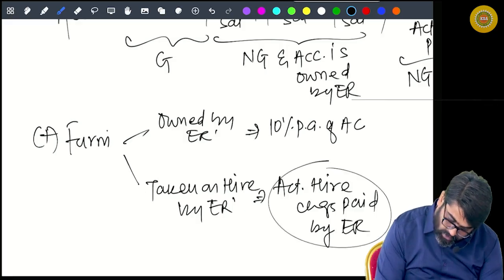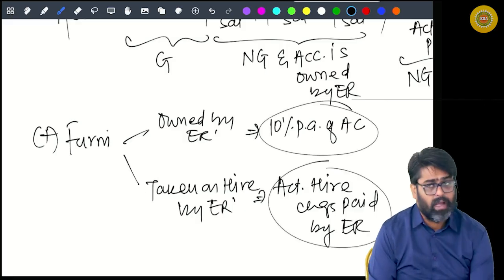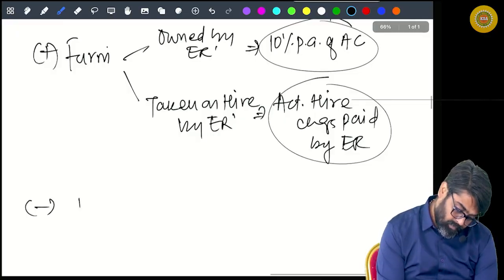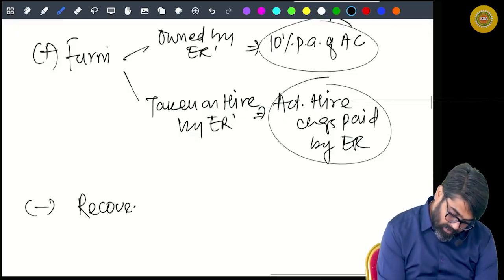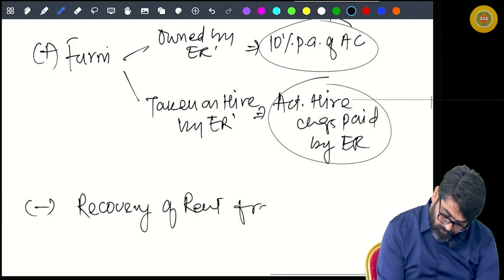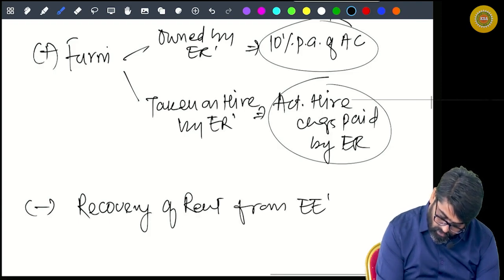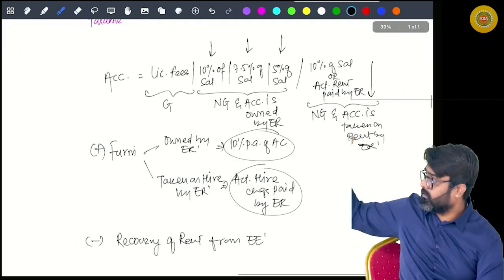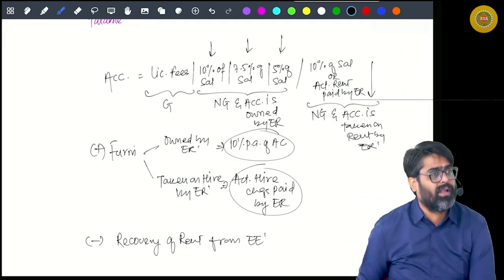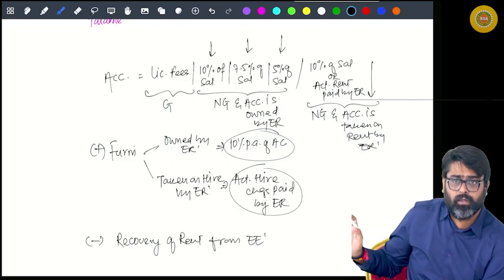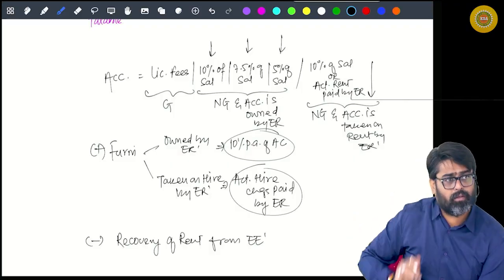So either this value or this value, as the case may be. Now minus what? Recovery of rent from the employee, if any. This is the final taxable value of the perquisite. This cannot be easier than this. Did you understand? So will you be able to calculate this value?